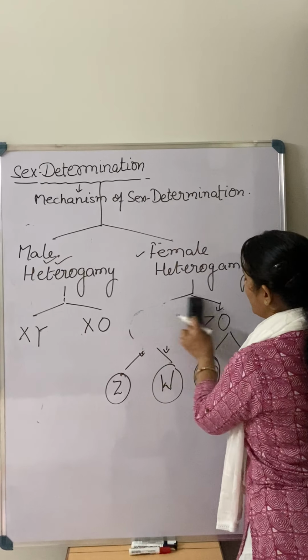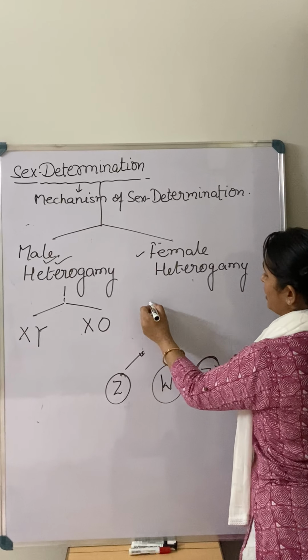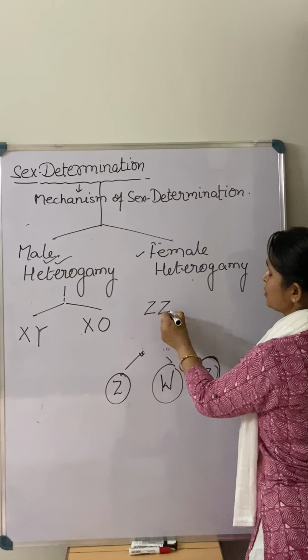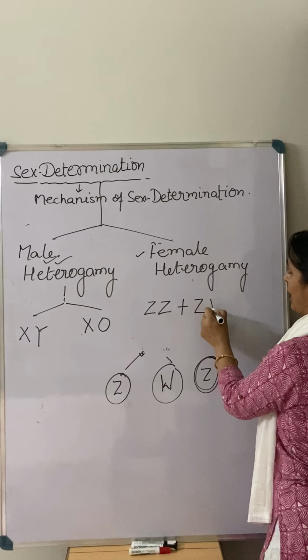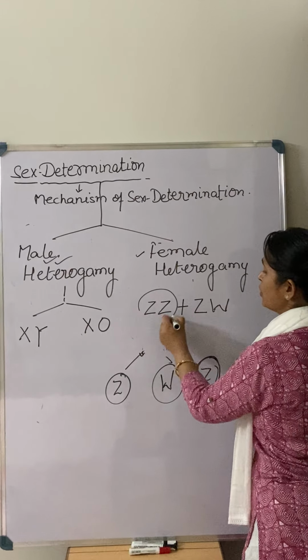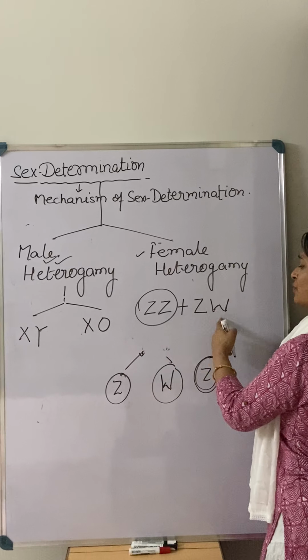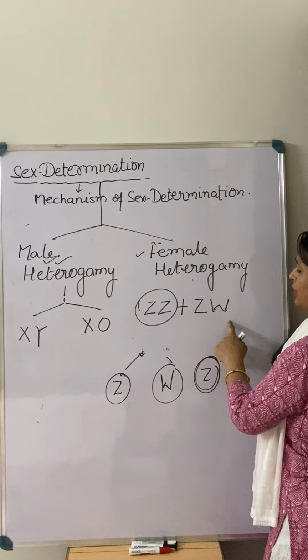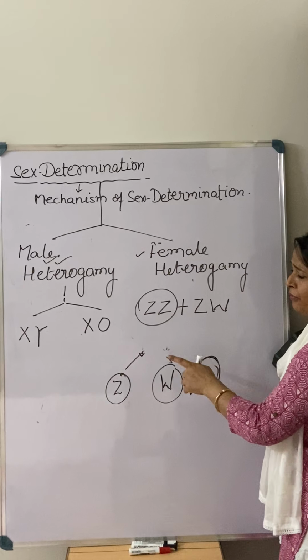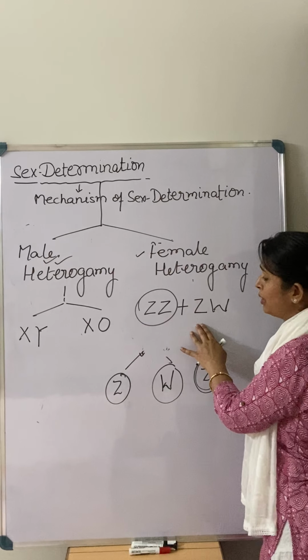Again, to make it more clear, for example in the case of female heterogamy, the autosomes are ZZ and the female has Z and W, like XX and XY. So in this case the female is the deciding parent. We have given different symbols to make them differentiable. Okay, this is the female heterogamy, so we are using a different symbol for this.